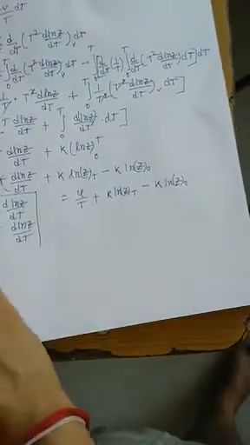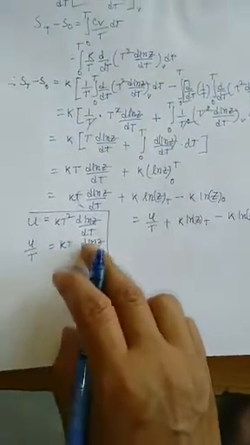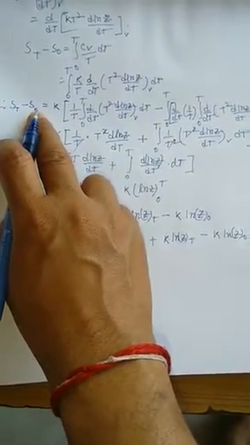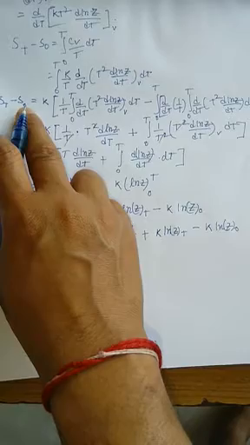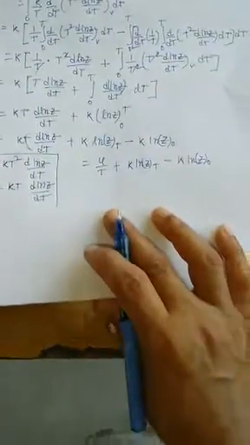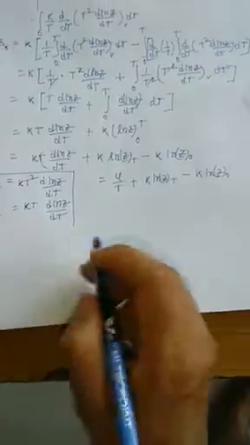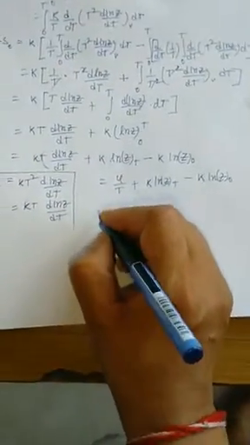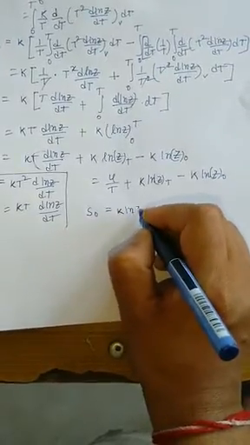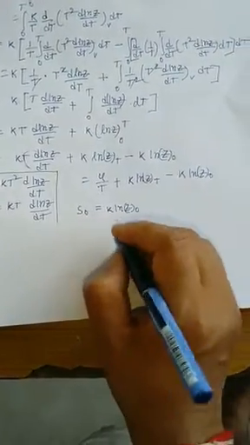Now equating the temperature independent term on both sides, because this is the temperature independent at absolute 0, the value of this quantity is not dependent on temperature. So if I equate from both sides of this equation the temperature independent term, it becomes S naught equal to k ln z naught.